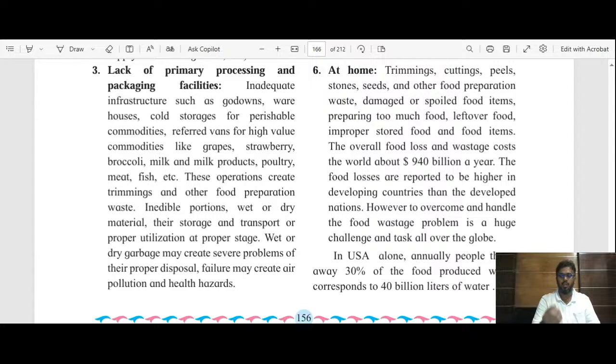ठीक है, अब यहाँ पे कुछ डेवलप्ड कंट्रीज के एग्जांपल दिए हुए हैं, जैसे यूएसए की बात की जाए तो the people in these countries, in United States of America, 30% of food is wasted, they just throw away. They buy it, they just take one bite and the rest they throw. So that number is around 30%, and if we convert it into water, then it equals to around 40 billion liters of water। 40 बिलियन लीटर पानी ऐसे ही यूएसए के लोग कचरे के डब्बे में डाल देते हैं,